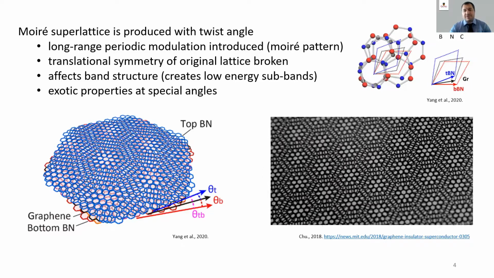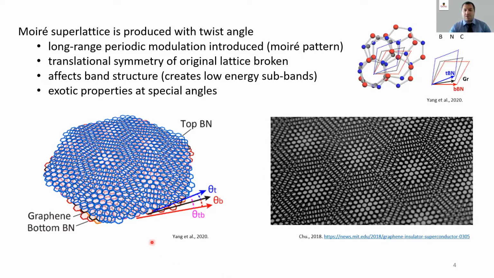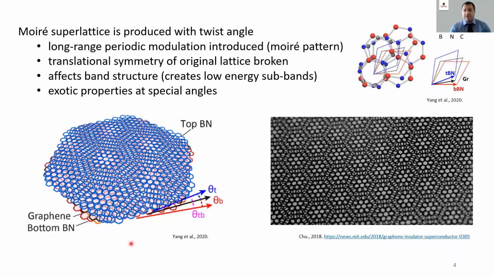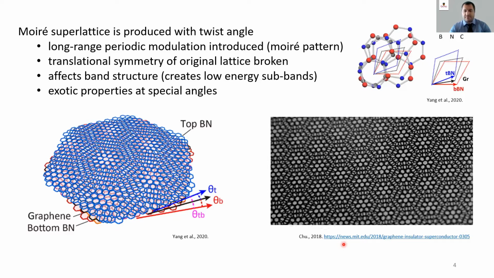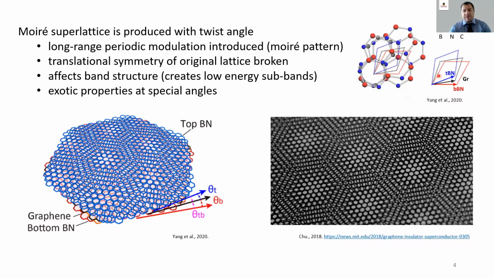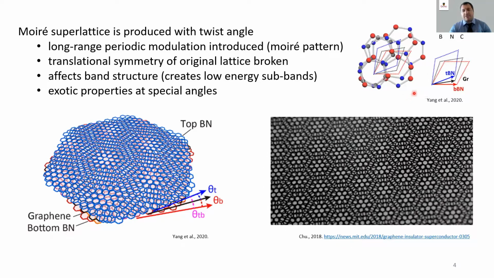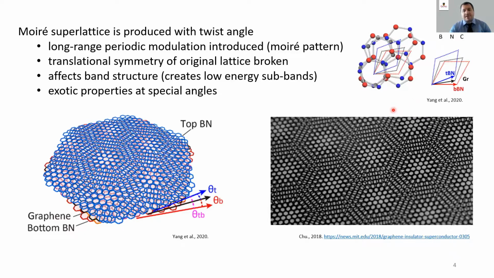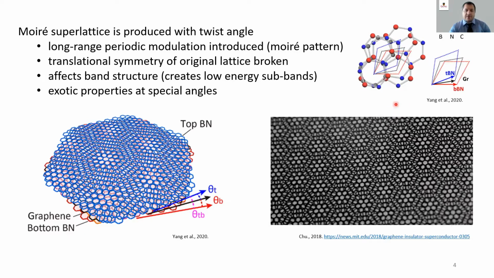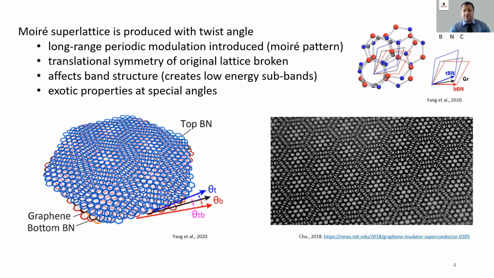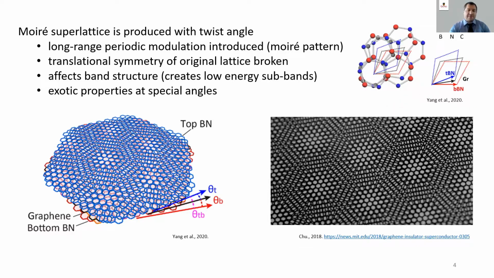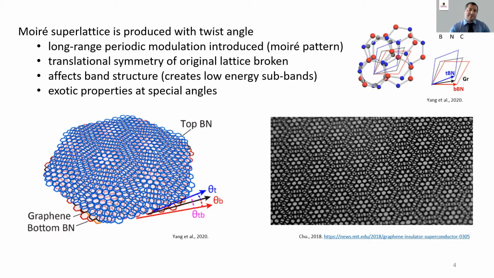The image on the left here shows what a moiré pattern may look like in a heterostructure, and the image on the right shows us how the pattern can change with rotation angle. The image in the top right up here shows how the individual atoms in different lattices can be spaced differently according to the rotational offset. So this shows that the rotational offset affects the distance between the atoms.